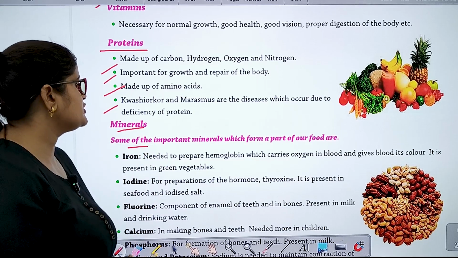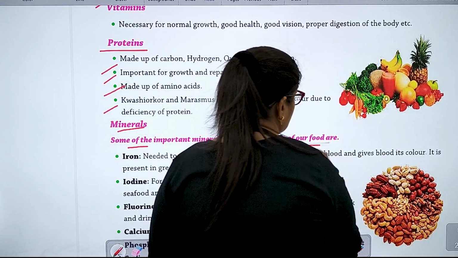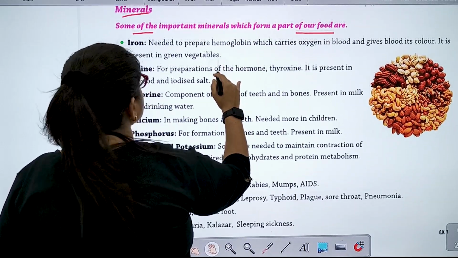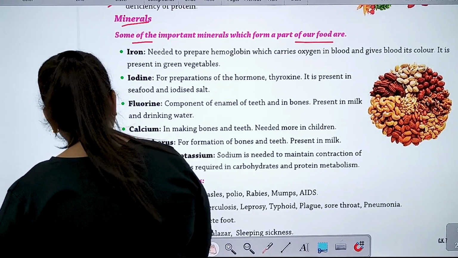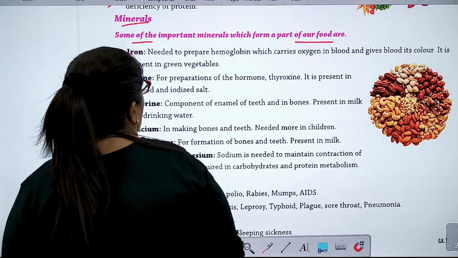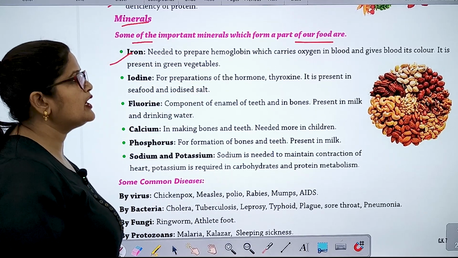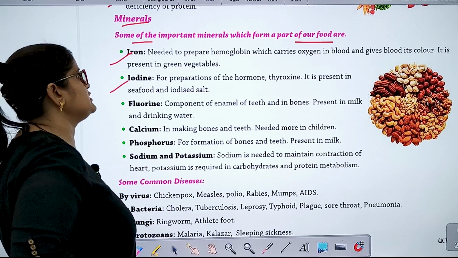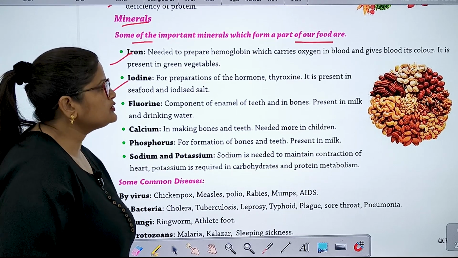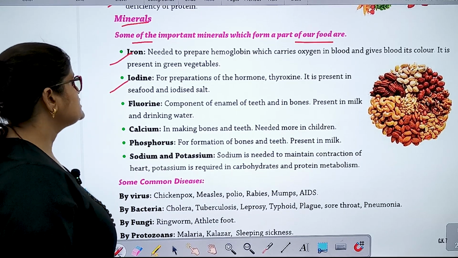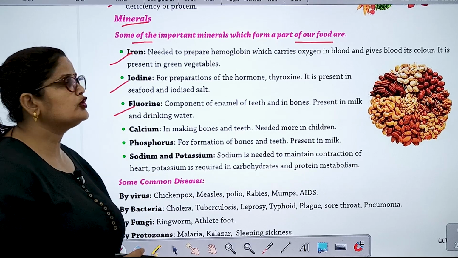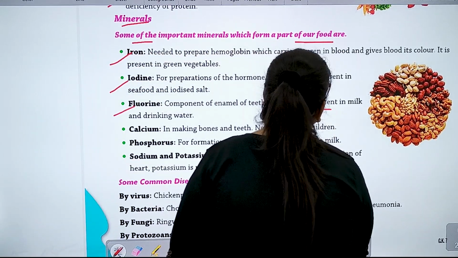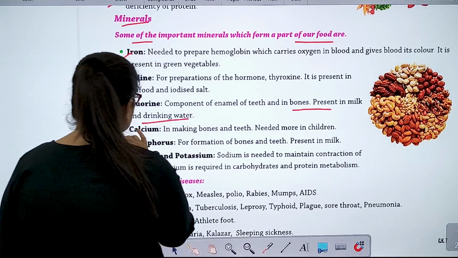Minerals. Some of the important minerals which form a part of our food are: iron, needed to prepare hemoglobin, which carries oxygen in blood and gives blood its color, present in green vegetables. Iodine for preparation of the hormone thyroxine, present in seafood and iodized salt. Fluorine, component of enamel of teeth and in bones, present in milk and drinking water.